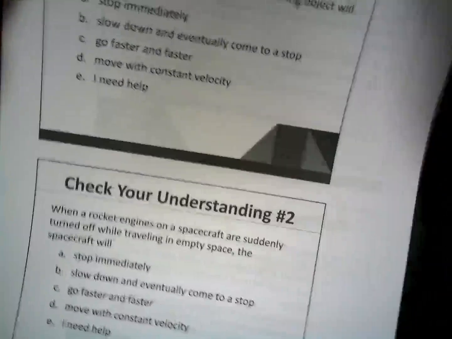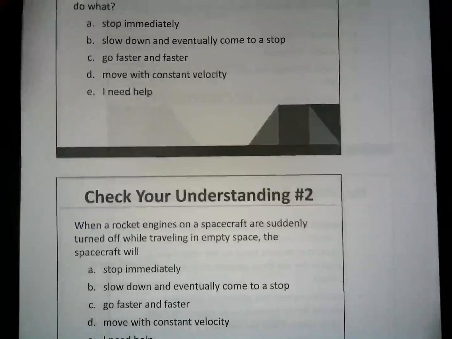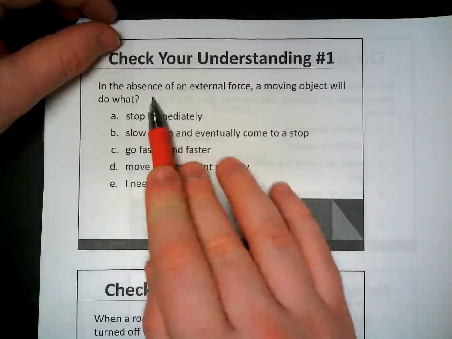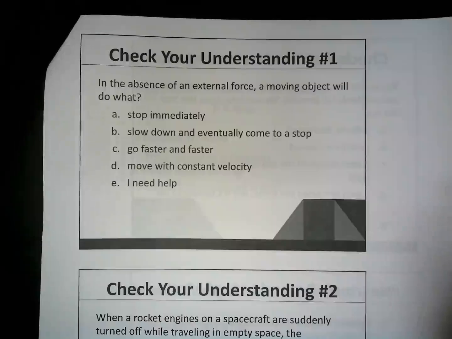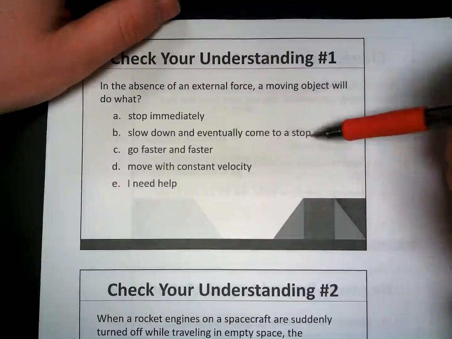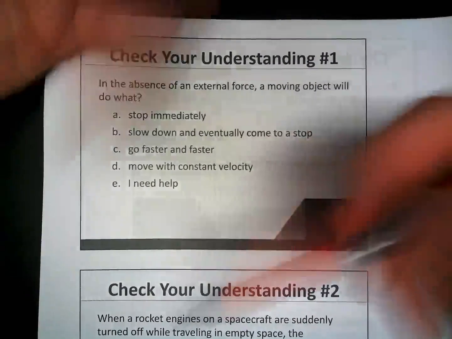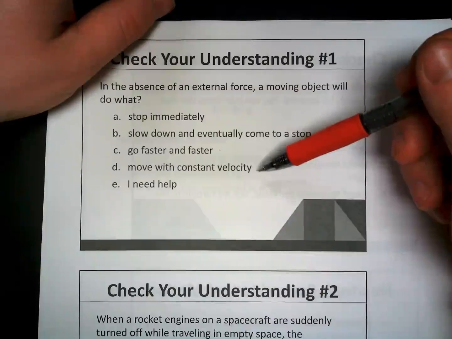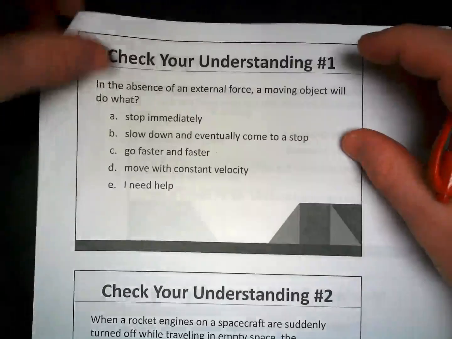So after you've gone through what Newton's first law of motion is, in the absence of an external force, a moving object will do what? So thinking about if we toss a baseball out in space, what will happen to that baseball? Will it stop immediately, slow down, and come to a stop? Will it pick up speed? Will it accelerate? Will it move with a constant velocity, or do we need more help here?